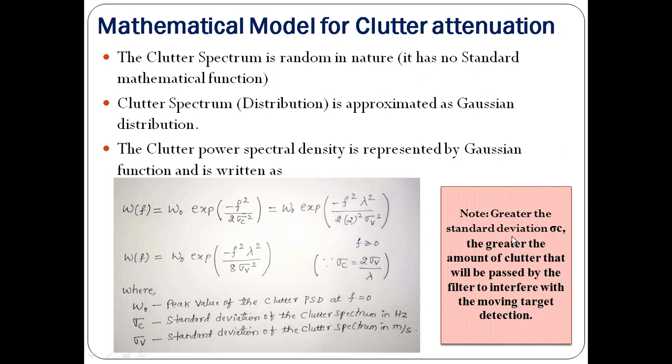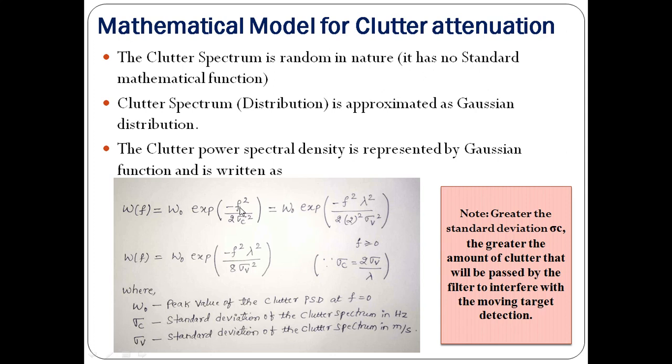Take note, a greater value of sigma c results in a greater amount of clutter spectrum being passed by the filter to interfere with moving target detection. So, to avoid the effect of the clutter spectrum in the detection process, we need to consider the smallest value of sigma c.